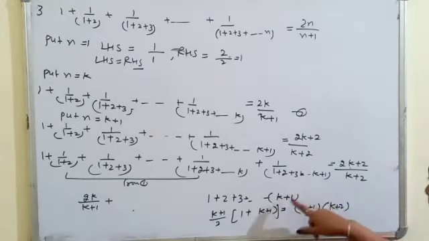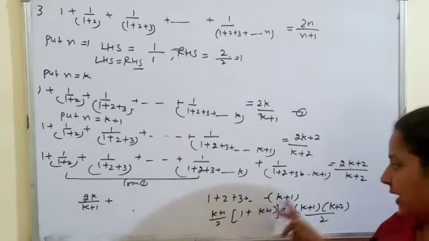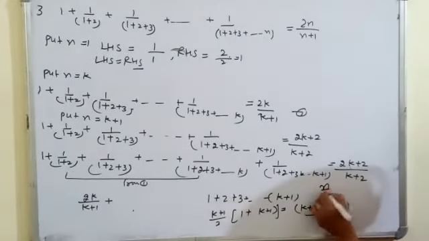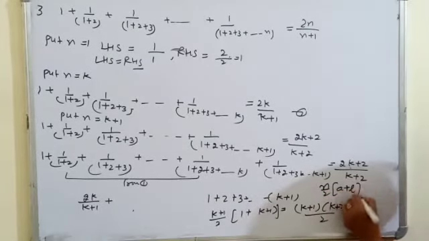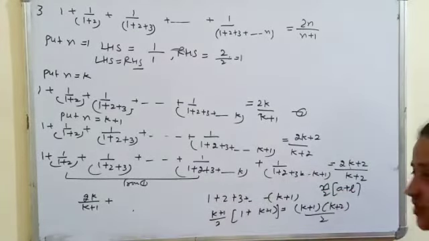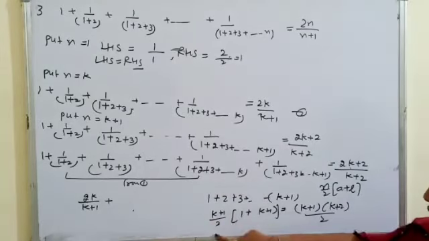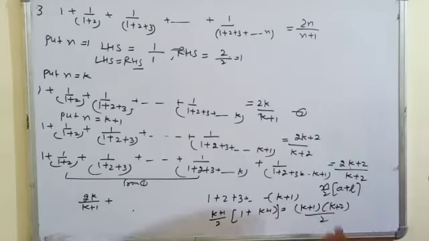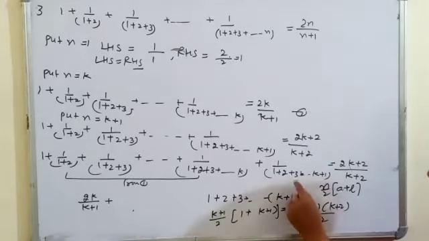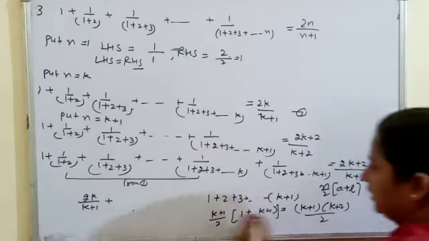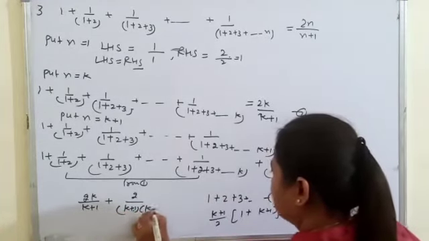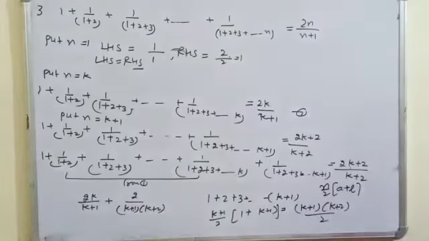So what is the sum of 1 plus 2 plus 3 up to k plus 1 terms? n by 2, n is k plus 1, a plus l. I am using this formula, n by 2, a plus l, that you have done in class 10, chapter 5. n by 2, a plus l, l is the last term, k plus 1. So k plus 1, k plus 2 upon 2. This is in the denominator, so take the reciprocal. This is 2 upon k plus 1 and k plus 2. Now take the LCM.